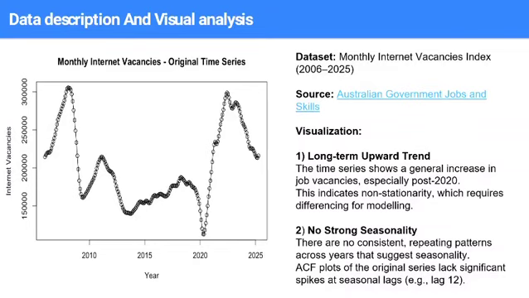So first of all, let's consider the 5 important points. The first one is the trend. Here, there's a clear long-term increase in the vacancies, especially post-2022, which is like a hike here. This indicates non-stationarity, which we address through differencing in the further steps. Coming to the seasonality, the ACF plot didn't show a repeating yearly pattern, so seasonality wasn't a concern here.